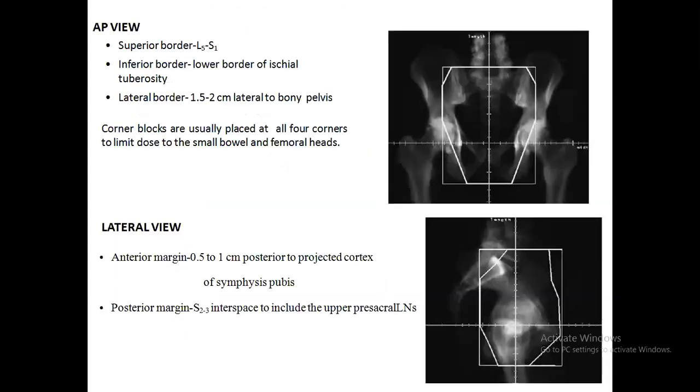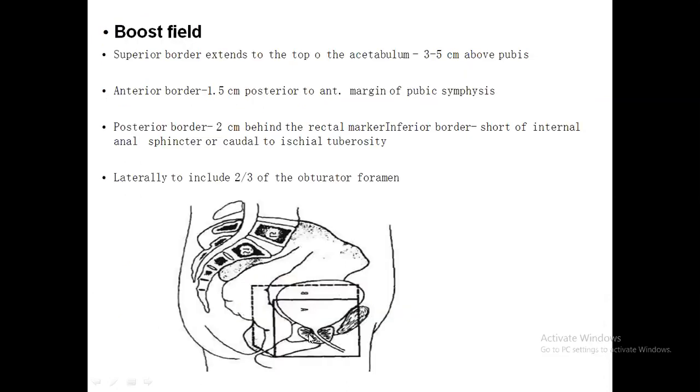I'm going to go quickly through the details of some conventional plans. In the AP view, on the orthogonal X-ray, the superior border is L5-S1, the inferior border is the lower border of the ischial tuberosity, and the lateral border is 1.5 centimeter lateral to the bony pelvis. In the lateral view, the anterior margin is 1.5 to 1 centimeter posterior to the cortex, and the posterior margin is the S2-S3 interspace. The upper and lower borders are similar to those of the AP view.